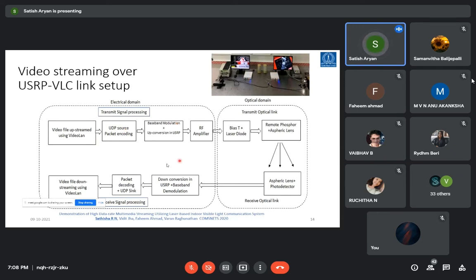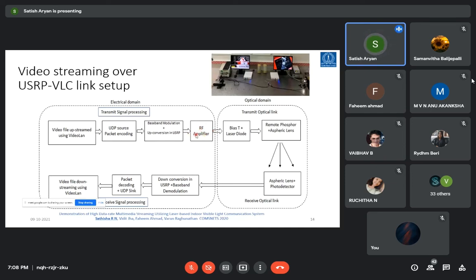Let me go with the block diagram representation as well as a pictorial representation of the setup for data transmission. First we have a video file in our source computer. We stream it using UDP packet sources, and then it goes through baseband modulation and upconversion in the USRP. This upconverted RF data is passed through the RF amplifier. So still the data is RF.